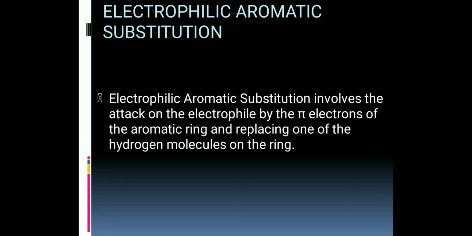Electrophilic aromatic substitution. Electrophilic aromatic substitution involves the attack on the electrophile by the pi electrons of the aromatic ring and replacing one of the hydrogen atoms on the ring.